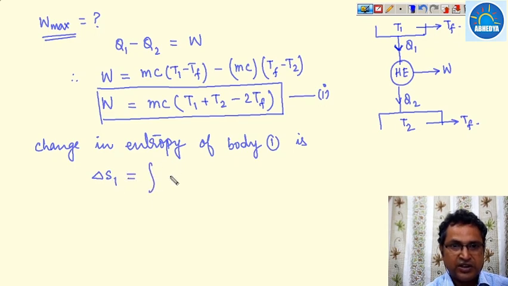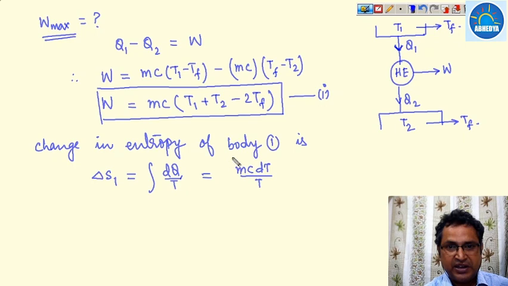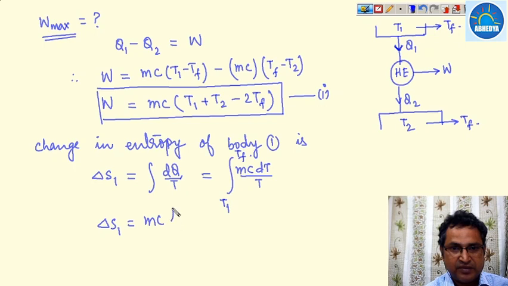This is equal to integration of dq upon T, that is equal to integration of mc dT divided by T from T1 to Tf. So delta S1, what is its value? MC ln (Tf upon T1). This is our first answer.